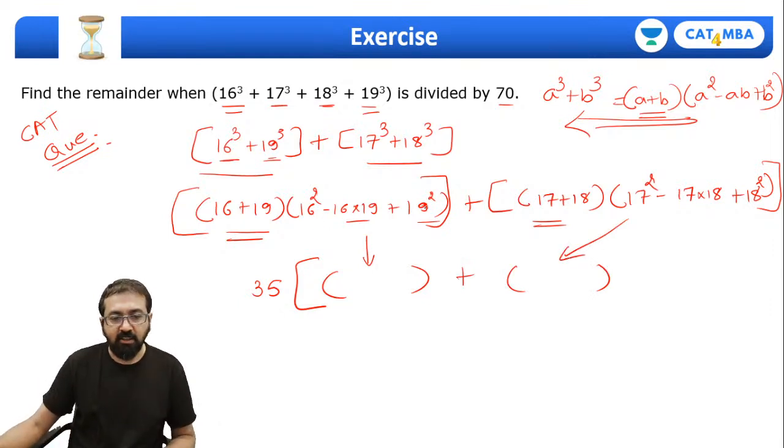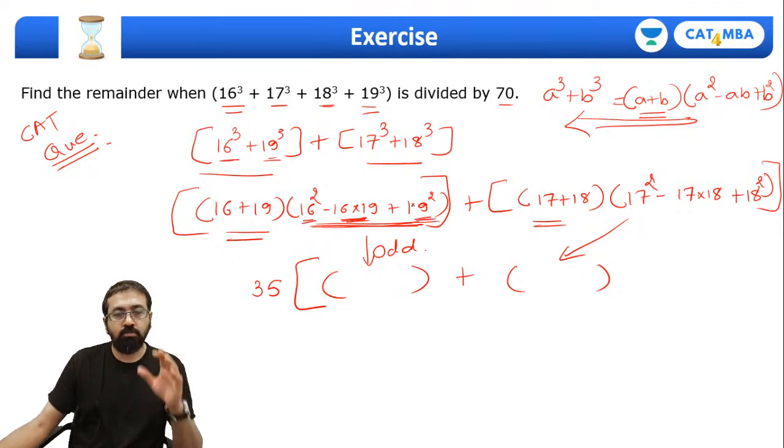Tell me whether this part is going to be odd or even. Can I say this is going to be an odd number? Because this term is even, this term is even, and this is odd. So even minus even plus odd is going to be odd, right? So that's why I'm going to get an odd number over here.